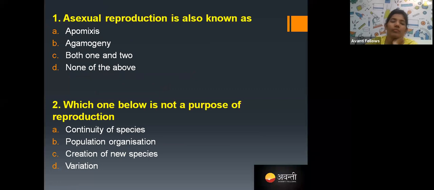So here is a question. Asexual reproduction is also known as what? Apomixis, agamogeny, both 1 and 2, or none of the above. What is the correct answer?